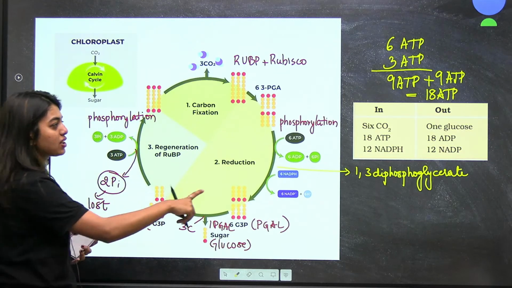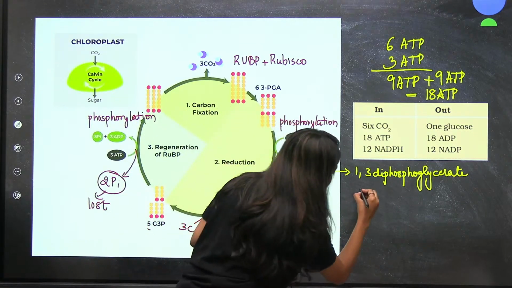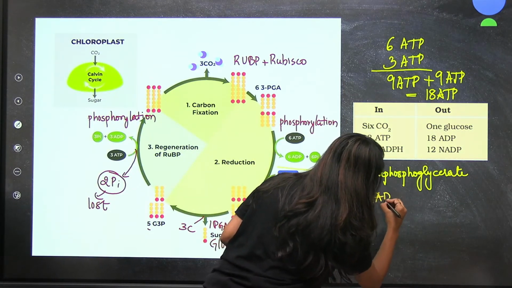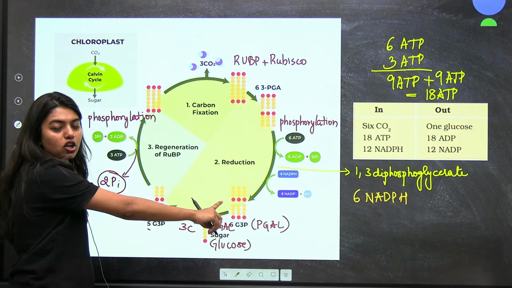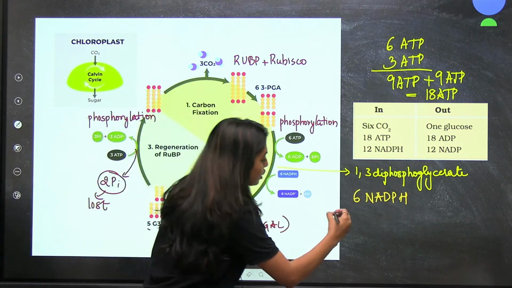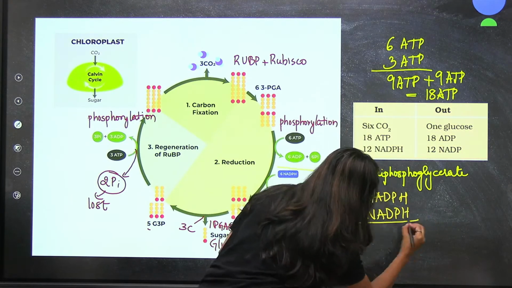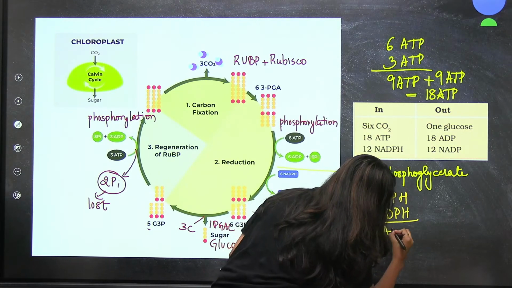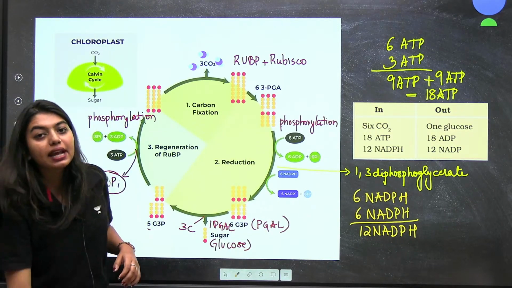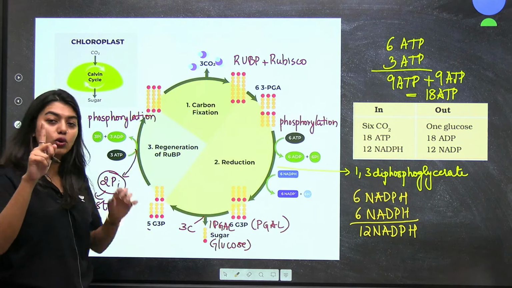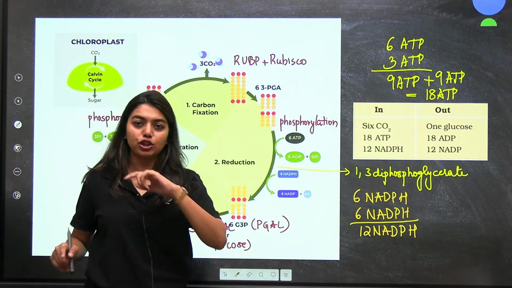Now let's calculate NADPH. How many NADPH, students? Here I am taking 6 NADPH, right? Only here I am using. Now here also I didn't form glucose. That means I have to double this. So I am going to write NADPH again. That will give me a total of 12 NADPH. So totally how many ATPs and NADPH have to be formed to finish one glucose formation? 18 ATPs and 12 NADPH are needed to form one molecule of glucose.